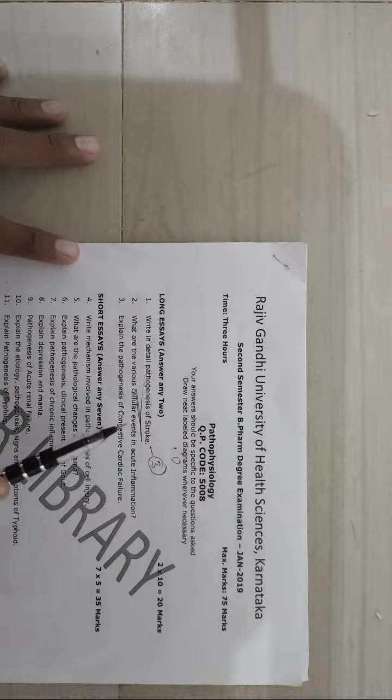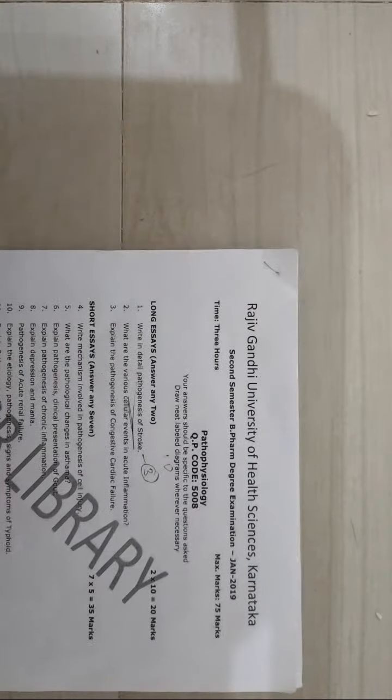After writing the stroke and types of stroke, go for symptoms of the stroke, how strokes can appear. After one more question, I will tell you how to write common causes for all the diseases: common causes, common symptoms. After writing the symptoms, go for causes.